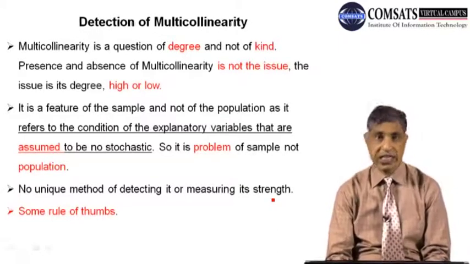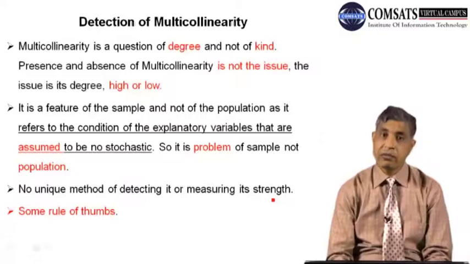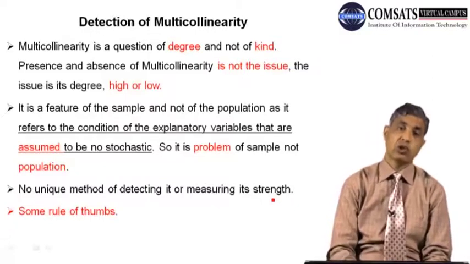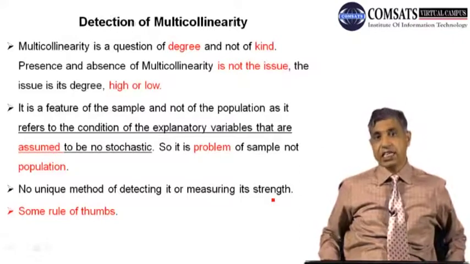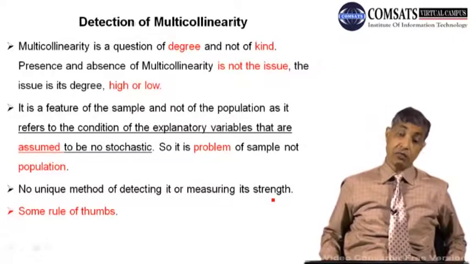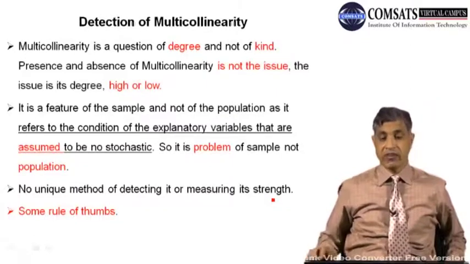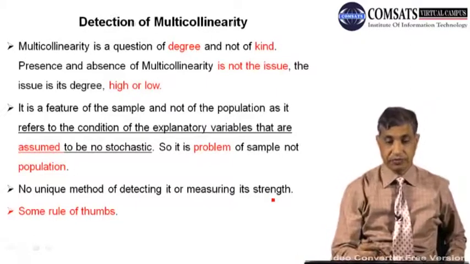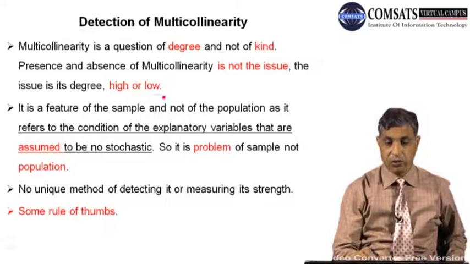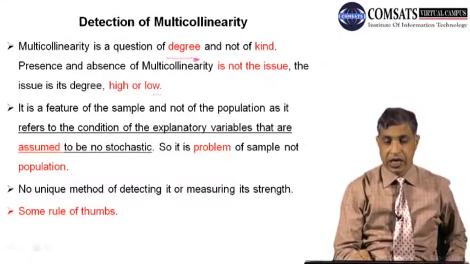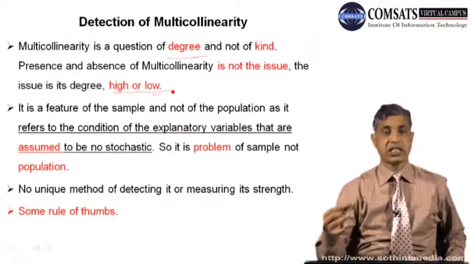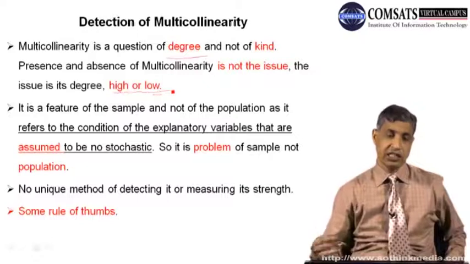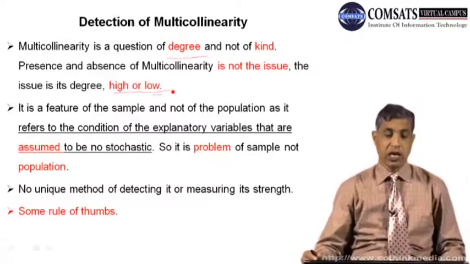Multicollinearity is always there in the data, but sometimes it is higher and sometimes it is lower. So we are not worried about whether it is present in the data or not, because it is there. We are worried about its degree, whether it is high or low.